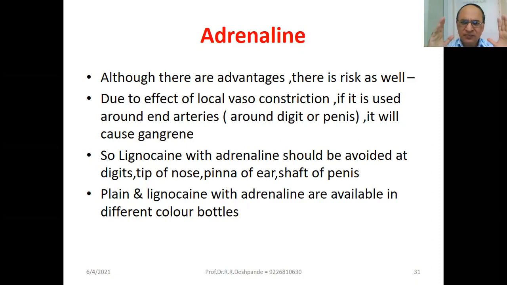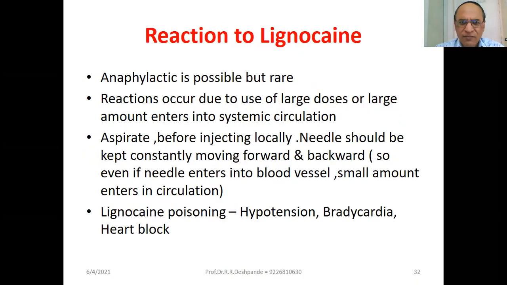Be careful. Lignocaine with adrenaline should be avoided at digits, the tip of the nose, the pinna of the ear, and the shaft of the penis. Four places you must remember. Xylocaine with adrenaline should not be used at the finger, tip of the nose, pinna of the ear, and shaft of the penis. Plain lignocaine and lignocaine with adrenaline are available in different color bottles, so no problem. You must look at the bottle carefully.